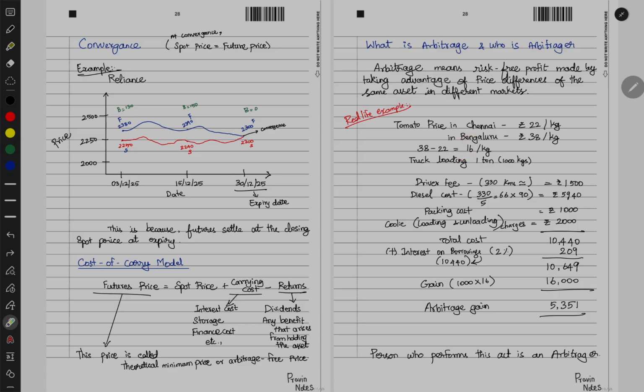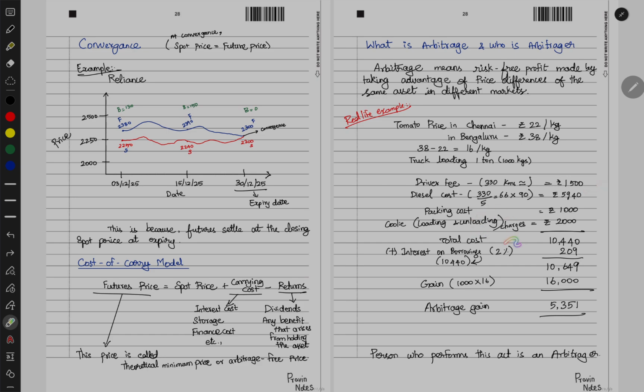And I'm planning, okay, we'll take a truck wherein we can carry some 1,000 kgs of tomato, and we will see what costs are involved. Now let's say a driver fee will be there, because the distance will be around 330 kilometers, so for that driver fee we are giving 1500 per trip. And the diesel cost will be, let's say the truck gives a mileage of 5, so 330 kilometers divided by 5 is 66 liters, into 90 rupees per liter of diesel, that will be around 5940.